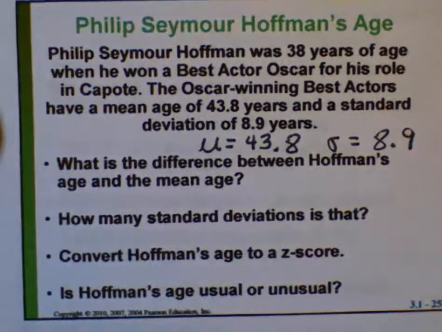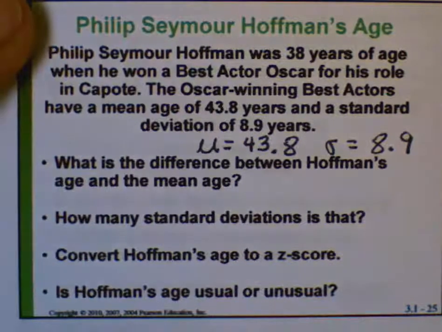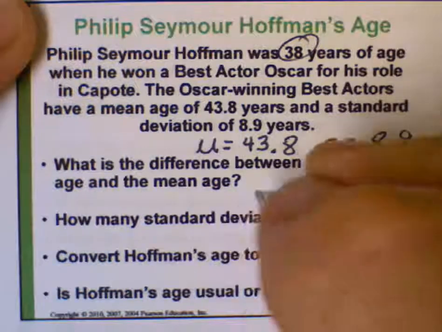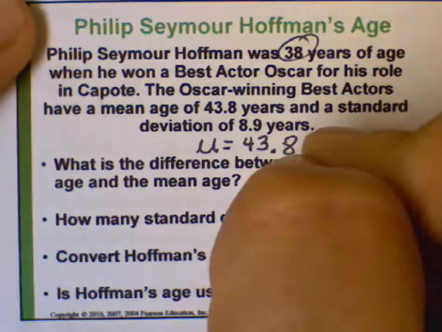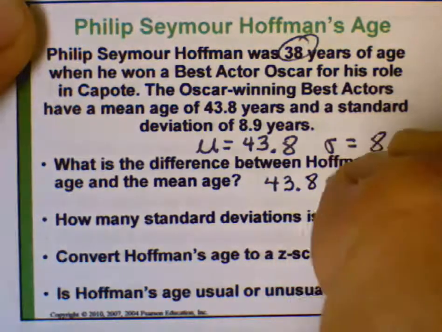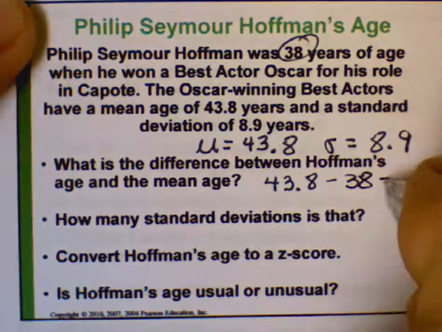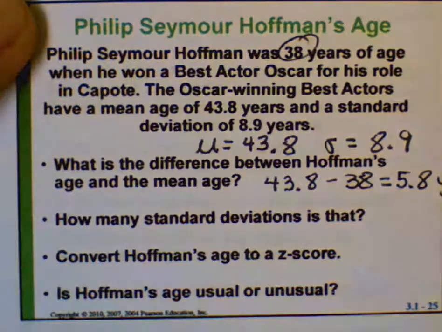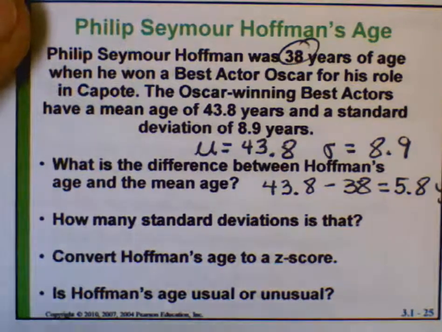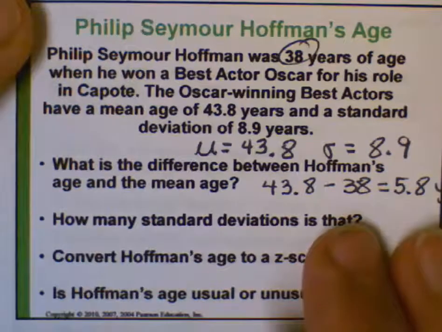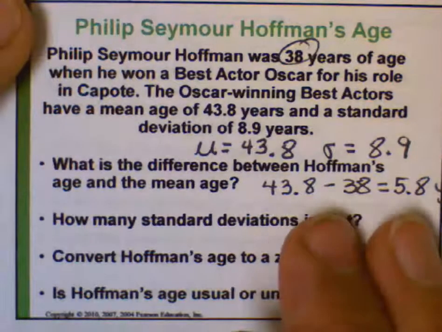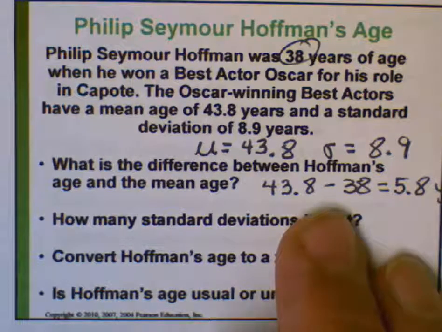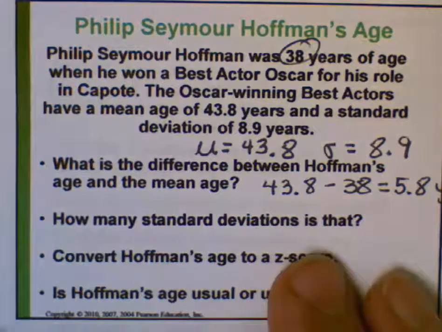What's the difference between Hoffman's age and the mean age? Well, Hoffman was 38 years old when he won the Best Actor Oscar. So that's a difference of 5.8 years. Now that actually doesn't indicate younger or older. There's just a 5.8-year difference between his age and the average age. How many standard deviations is that?